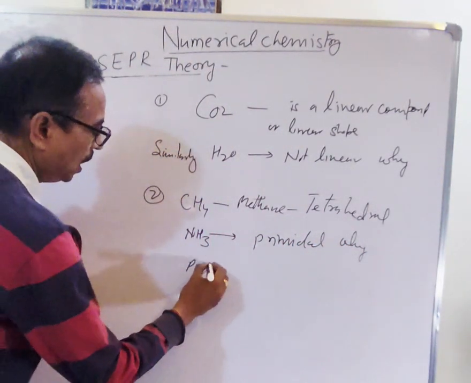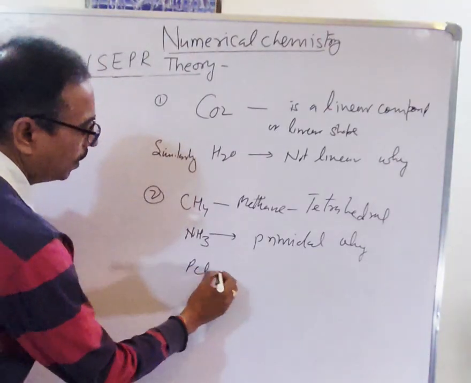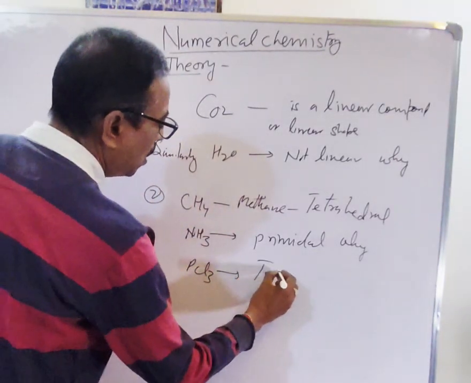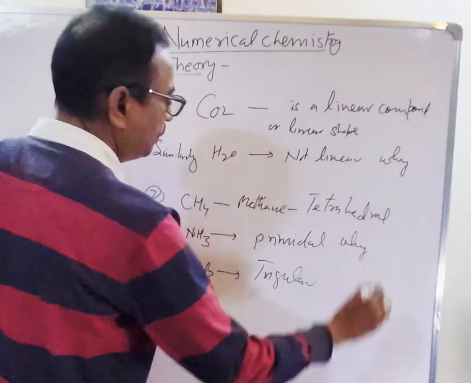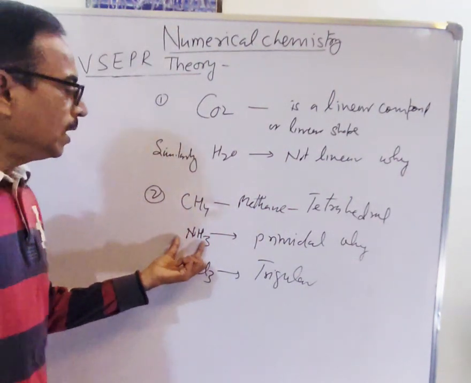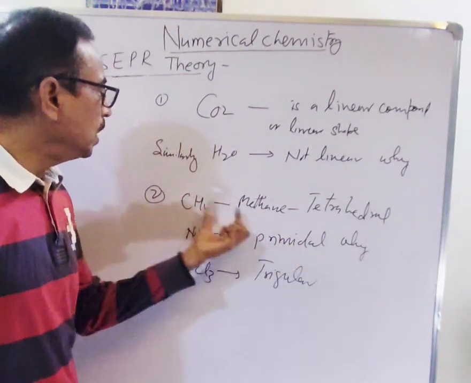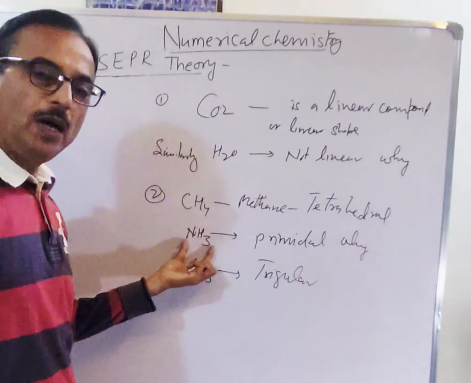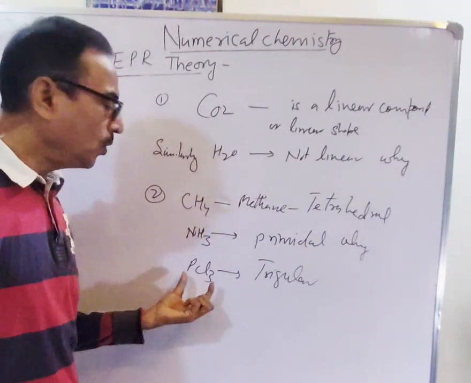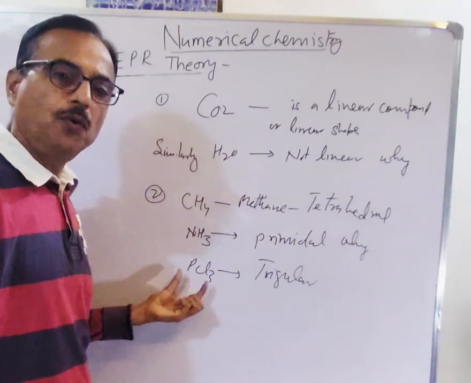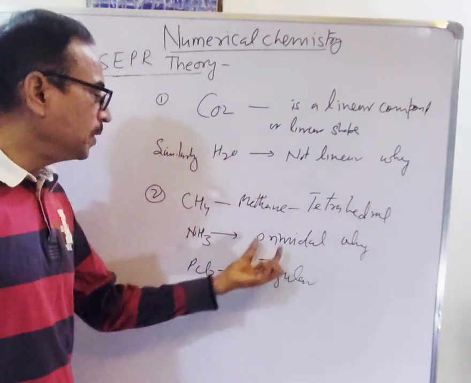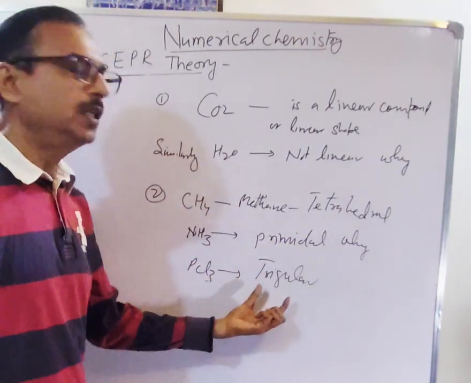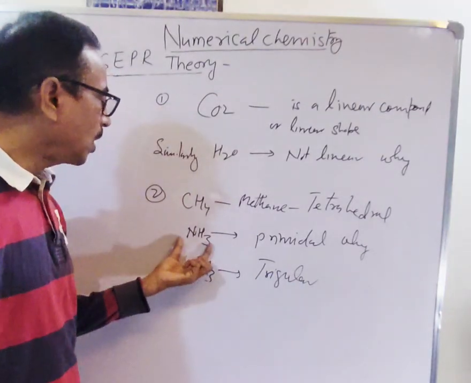If we see PCl3 in the same form, this is triangular. So NH3 is very near to the structure of CH4 in shape. But both are four-atom species, so why is the shape different? It is pyramidal, it is triangular. So why is it not tetrahedral?